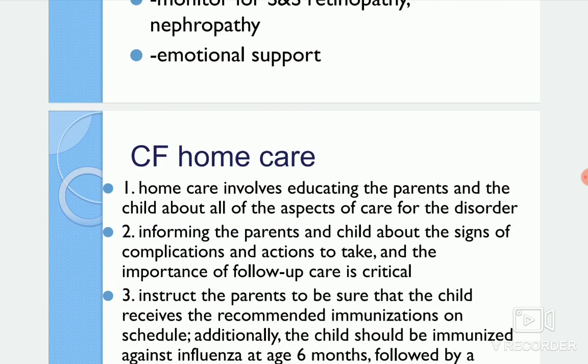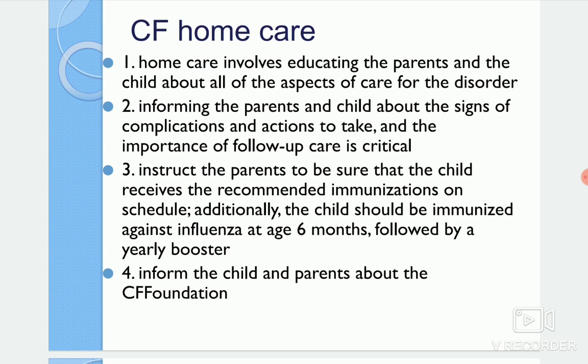Then as home care, finally, home care involves educating the parents and the child. Even if the child is very young, like 4, 5, or 6 years, according to their age group we have to educate them, and give them proper support about all aspects of care for the disorder. We need to inform the parents and child about the signs of complications and the action to be taken, and the importance of follow-up care is critical. So we have to educate them about the plan of care.